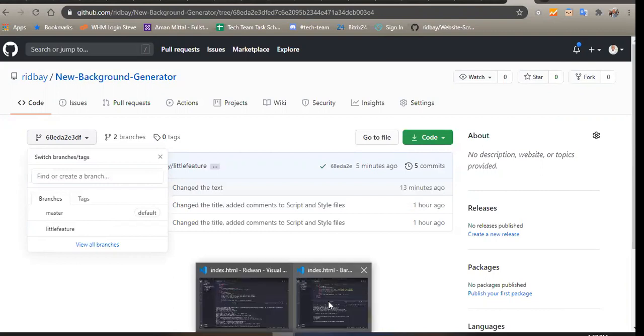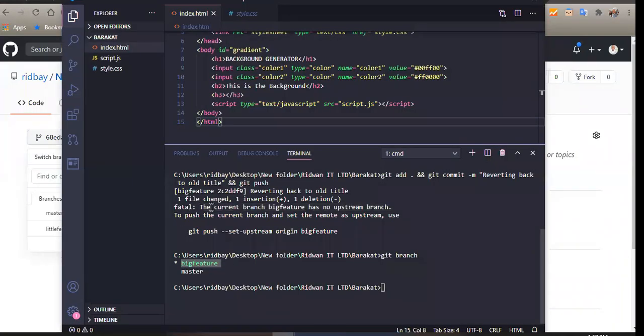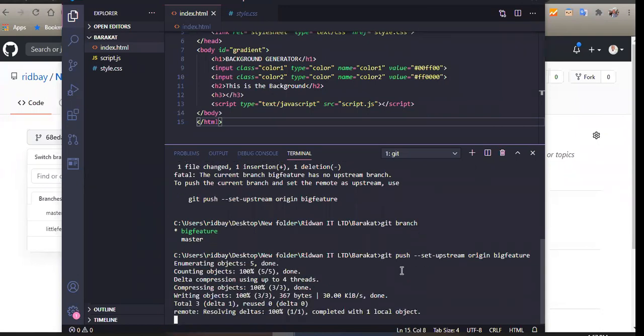So that is why we are getting this particular message, fatal: the current branch, big feature, has no upstream branch. So to do that, you have to set that branch in the upstream. To do this, you copy this code and press enter. Let's wait for that to run.